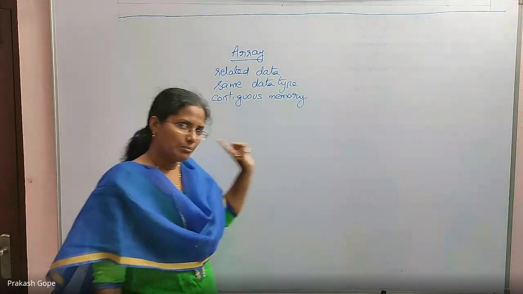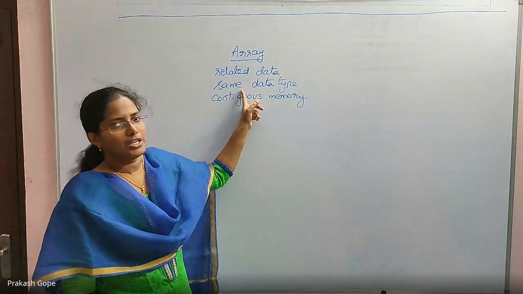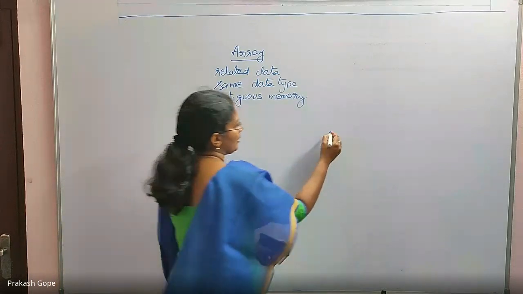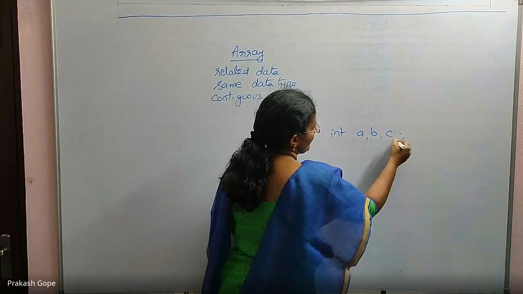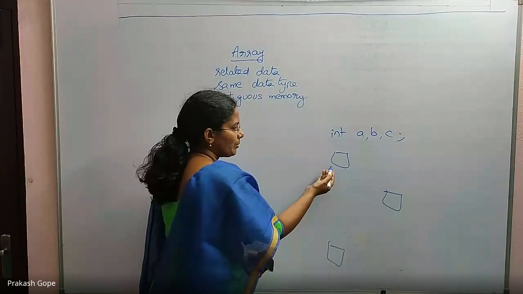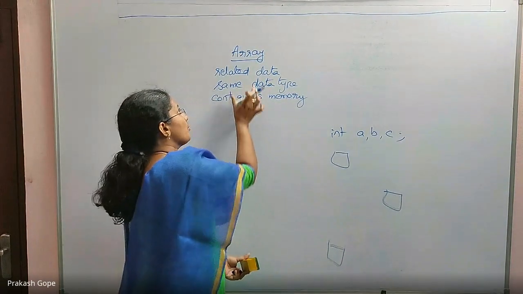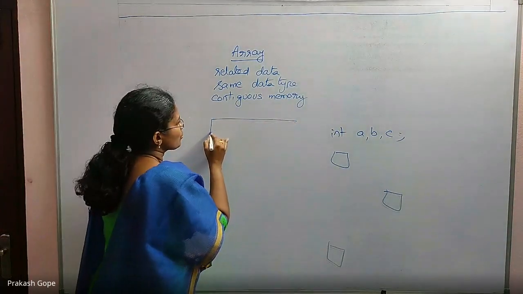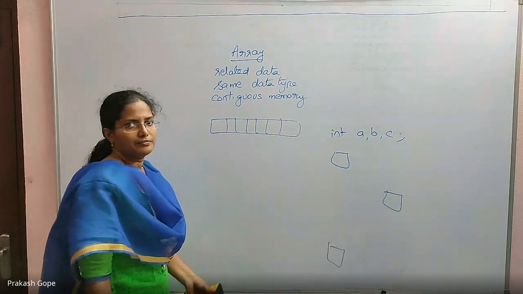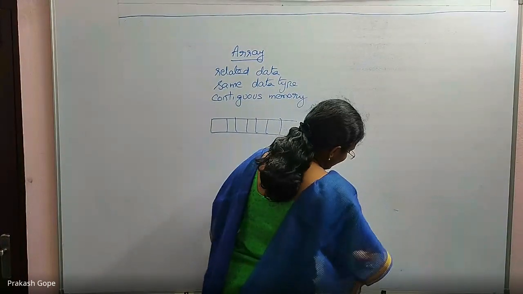All the values must be of same type. Either all of them are integers, or all of them are floats, or all of them are chars. Same data type. And they are stored in contiguous memory location. See, if I declare int a, b, c, a is declared here in memory, b is declared here, c is somewhere there. Maybe this address is 1000, this is 2000, this is 3000, they are scattered everywhere. But once you declare an array, all the values are stored contiguously, one after the other. They are all together. So that is array definition.